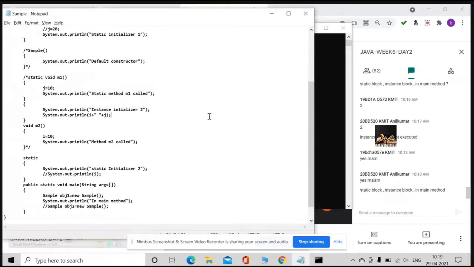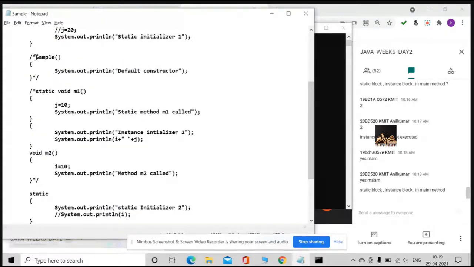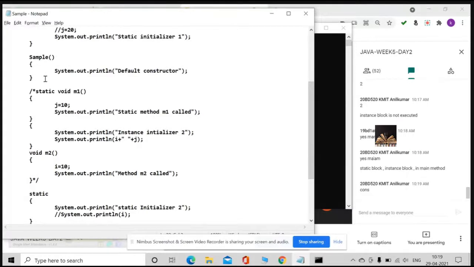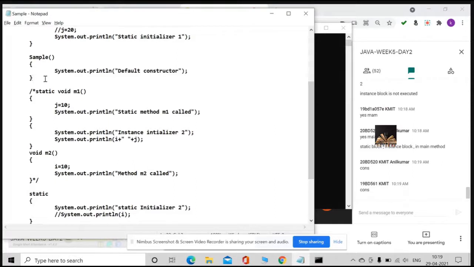And please look at this. Please have a look at what I'm trying to uncomment. What is this, guys? Constructors. So can you please tell me the order?